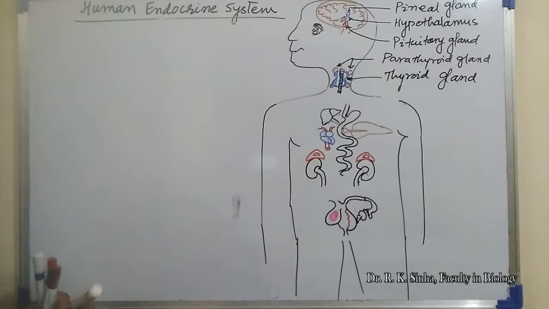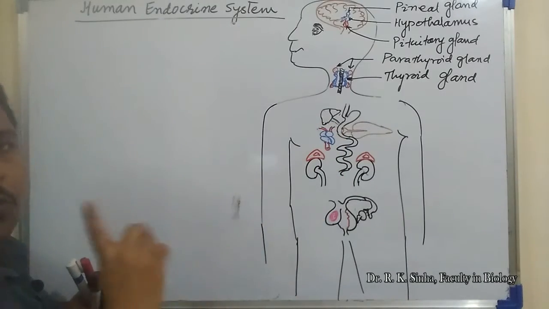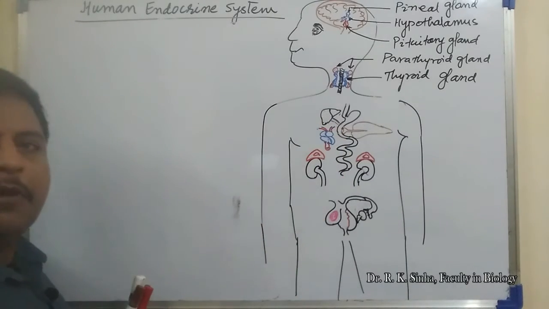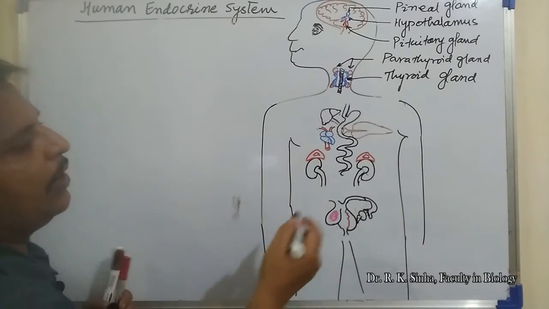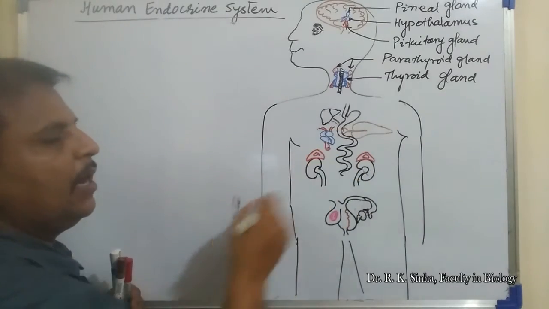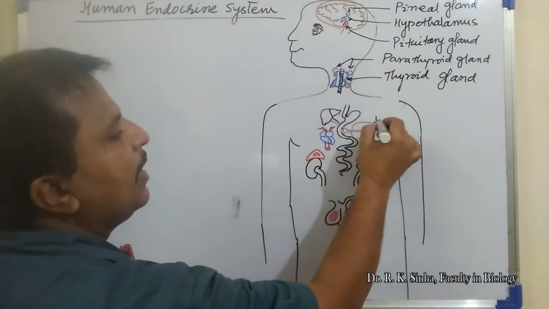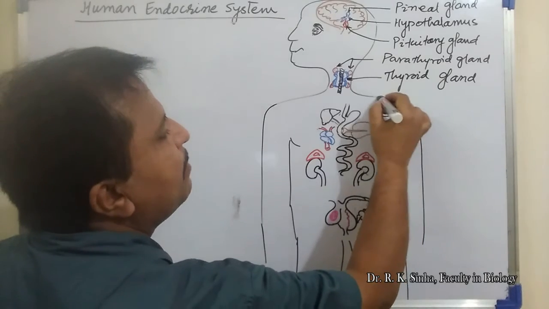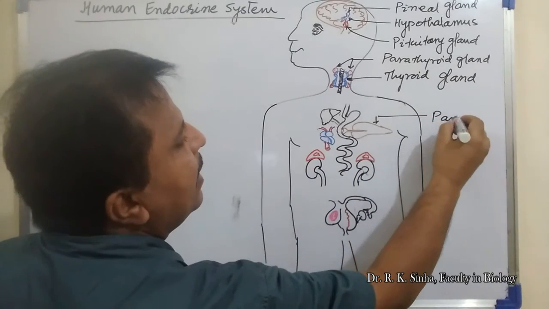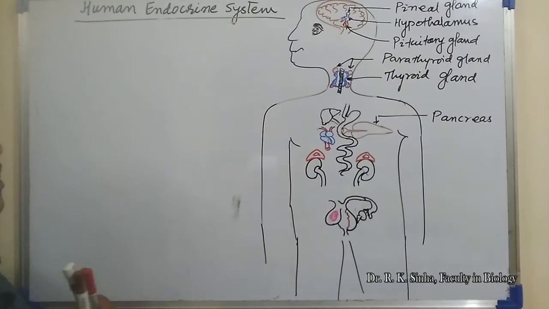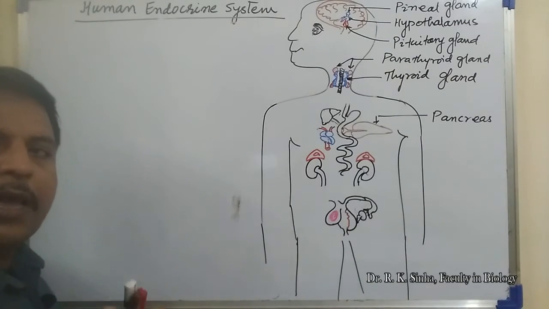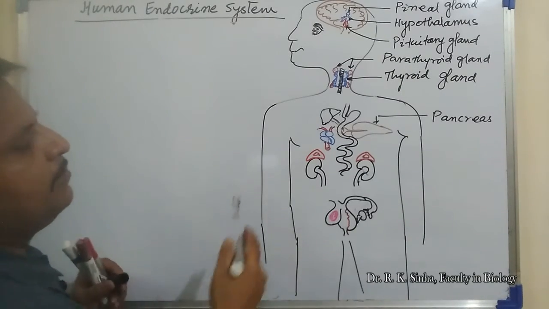Now this is the alimentary canal, and one heterocrine or mixocrine type of gland is attached to the alimentary canal. This gland is the pancreas. The pancreas acts as both an exocrine and an endocrine gland.